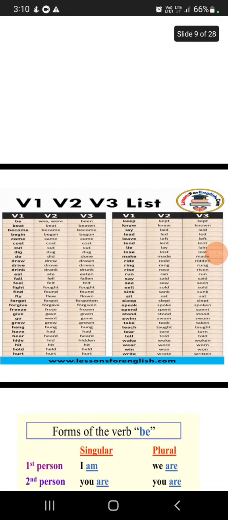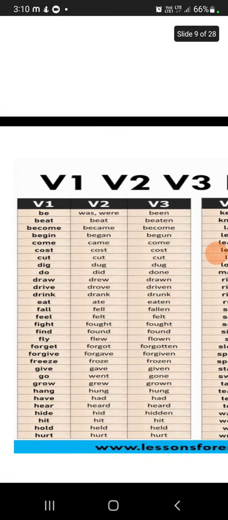And here we have the verb 1, verb 2, verb 3 list. We have seen the tenses are always based on a verb. In the first column we can see the verb 1 is be, verb 2 is was, were, verb 3 is been.